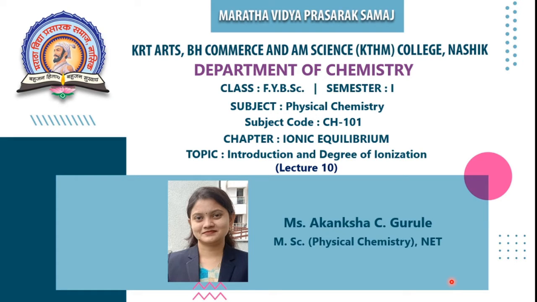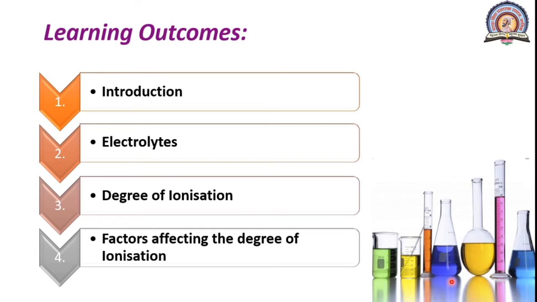So, in today's lecture, we are going to start our new chapter, that is ionic equilibrium. In this lecture, we are going to see the introduction to ionic equilibrium and degree of ionization. So now let's start with our lecture. Learning outcomes of our lecture are: in the first, we are going to see introduction part. Second, electrolytes. Third, degree of ionization. And fourth, factors affecting the degree of ionization.